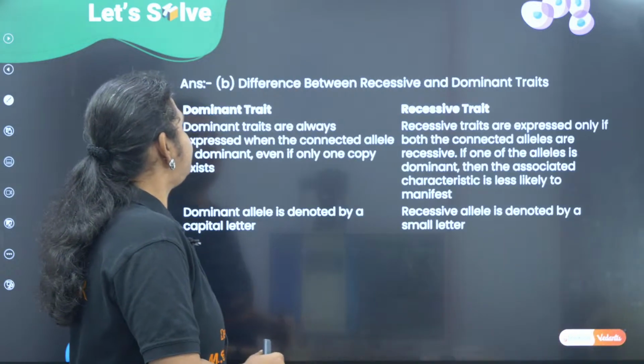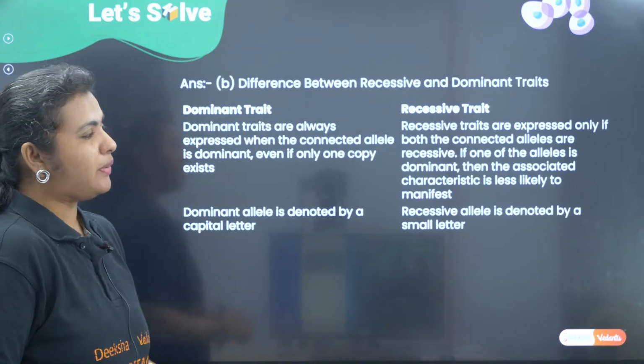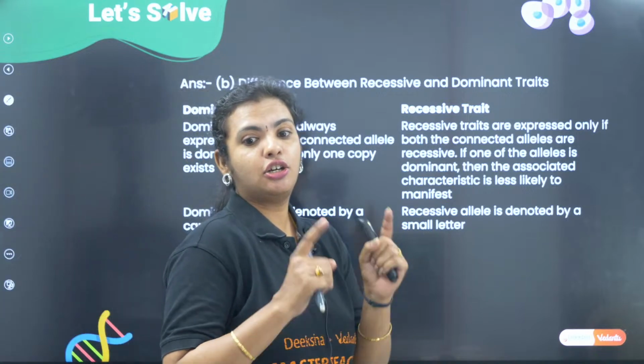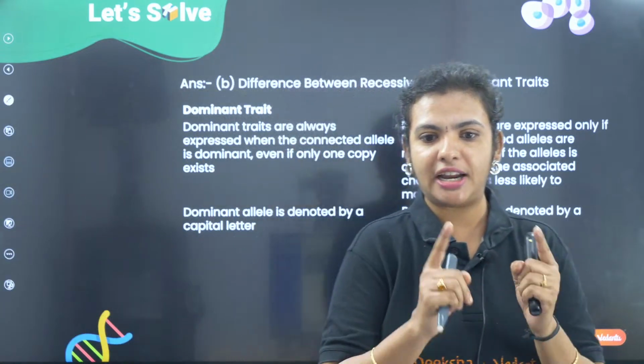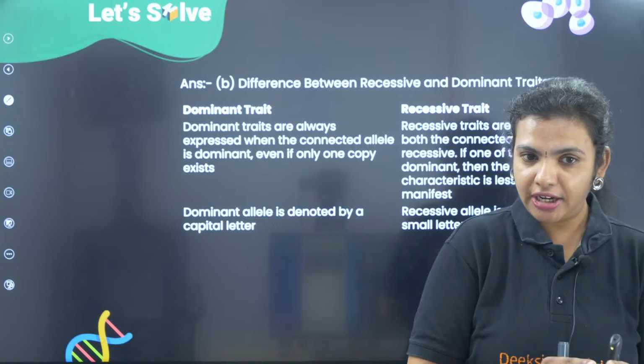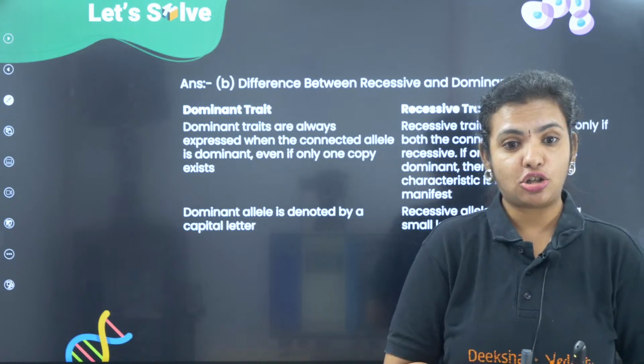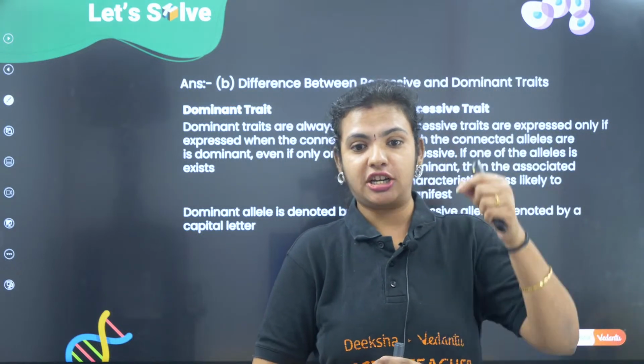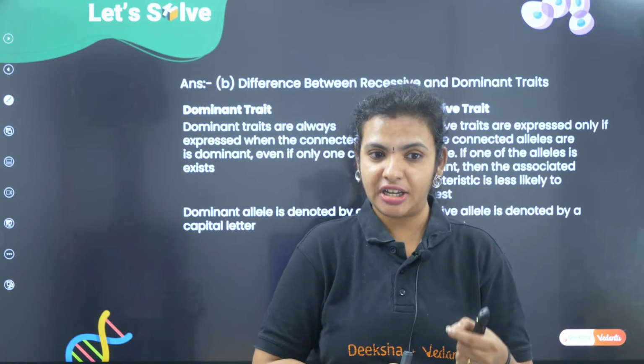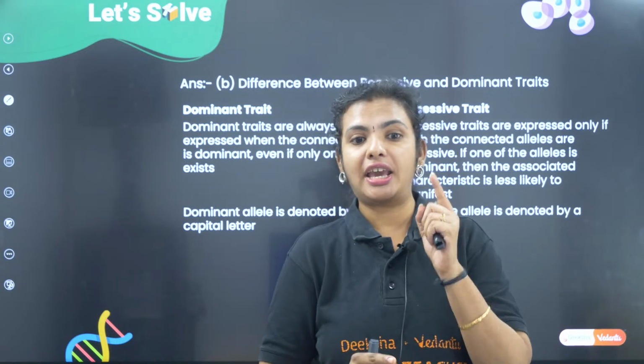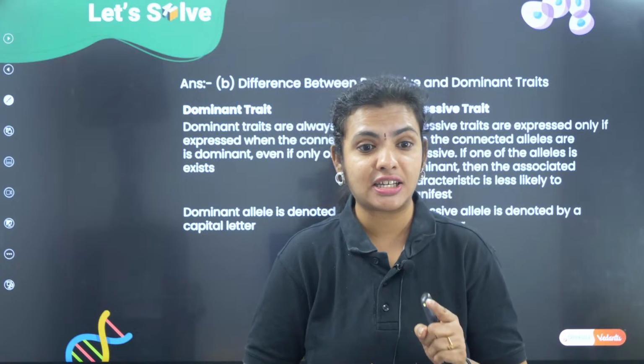Kindly go through it. The difference between dominant and recessive traits, you know by now what is a dominant and recessive trait. Dominant means even in the presence of a heterozygous condition, it is always expressed, correct? But recessive is only expressed in the homozygous condition.